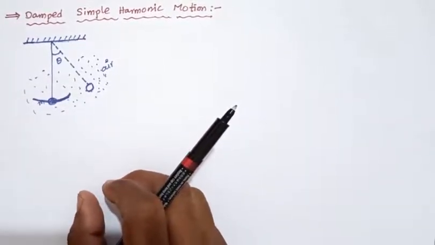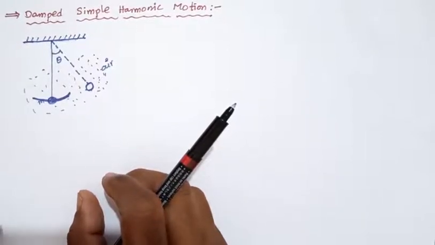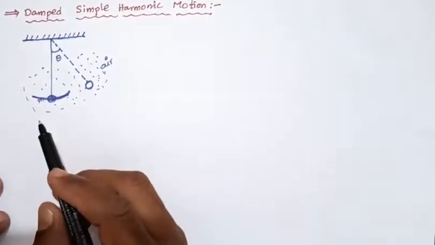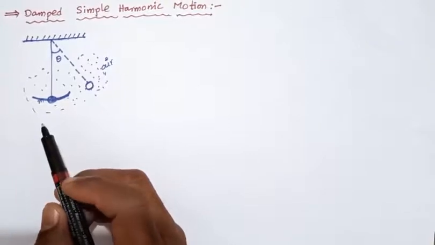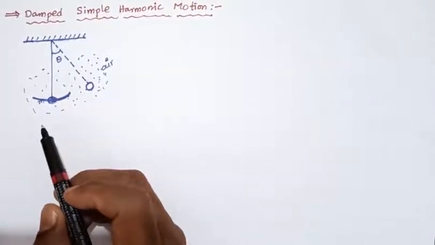Why does this happen? The air drag and the friction at the support oppose the motion of the pendulum.